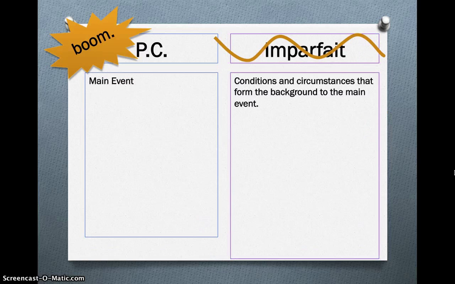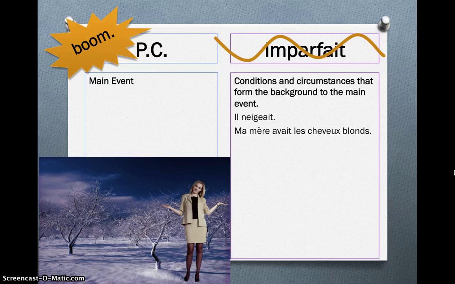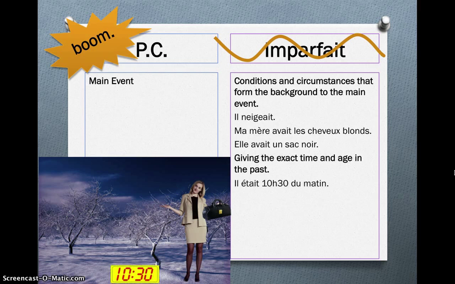We've also talked about the Imparfait as setting the scene, setting the background, the conditions and circumstances that form the background of a main event, which means that the Passé Composé would then describe the main event that happened. So for example, il neigeait, we're setting the scene, we're setting the background. Ma mère avait les cheveux blonds, we're describing what my mother looked like in the past. Elle avait un sac noir, but background conditions, she had a black bag.